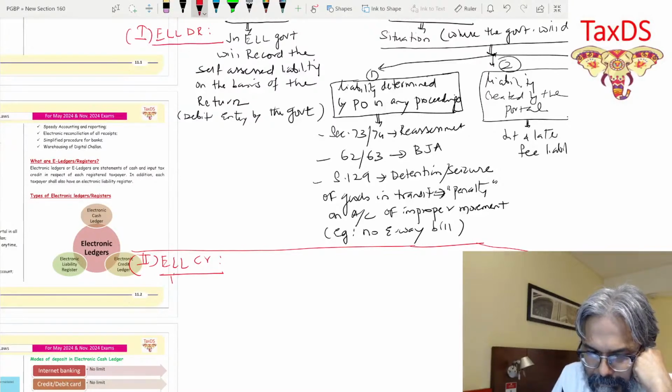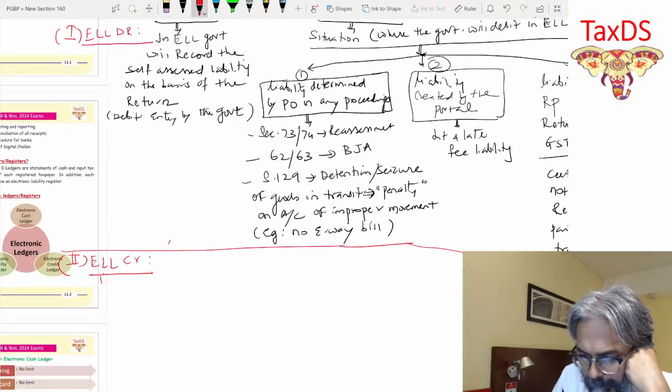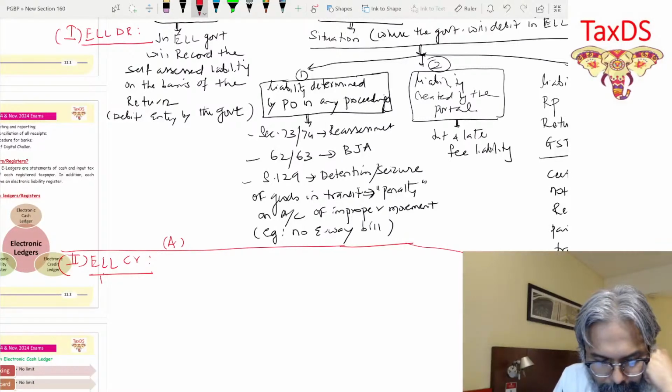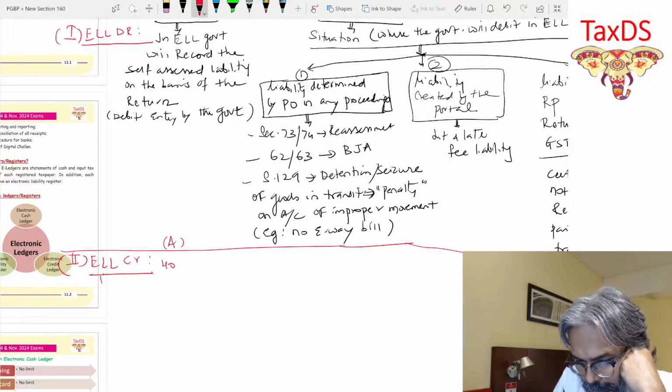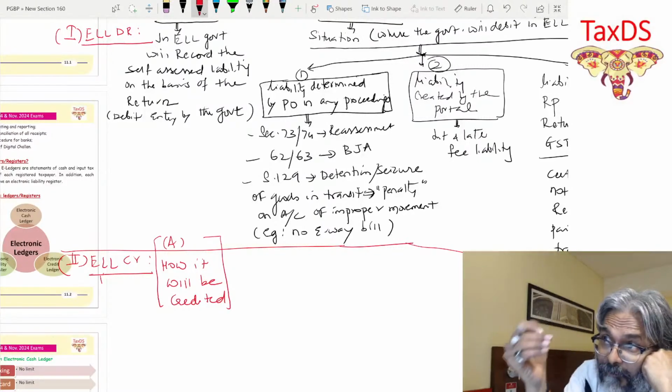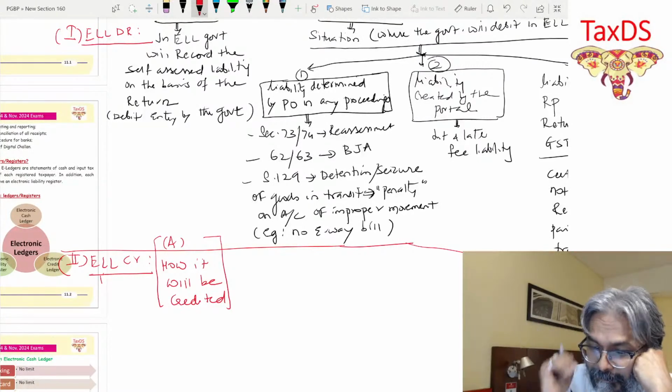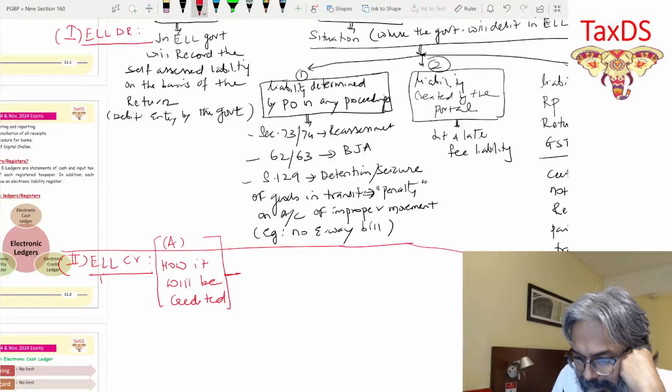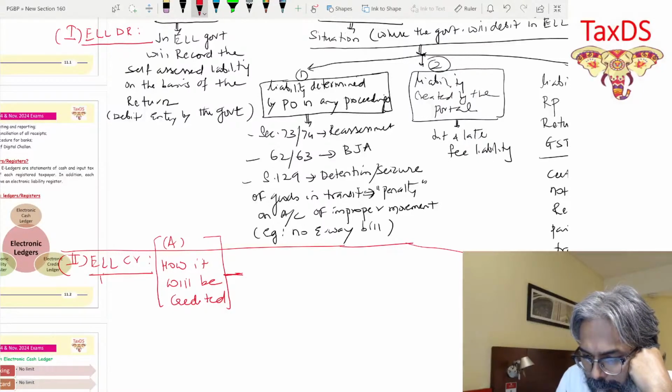In that context, this will tell you about what, students? Point number A says how it will be credited. That's point number A, students. And point number B would be the sequence in which the credit will be done, the sequence of the adjustment. That is point number B. But just first write point number A.